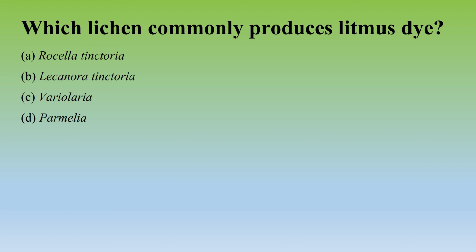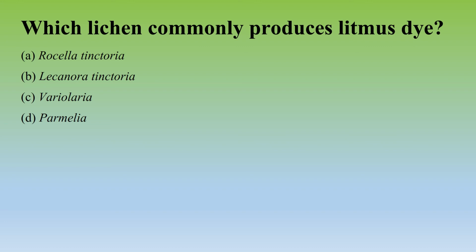So Rochella tinctoria and Lecanora tinctoria are synonymous. Rochella tinctoria belongs to Rochellaceae and Lecanora tinctoria belongs to Lecanoraceae. So they are synonymous, and the main dye is actually orsil.